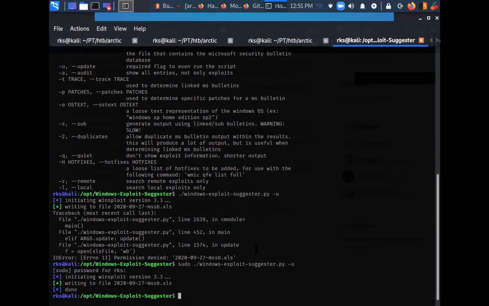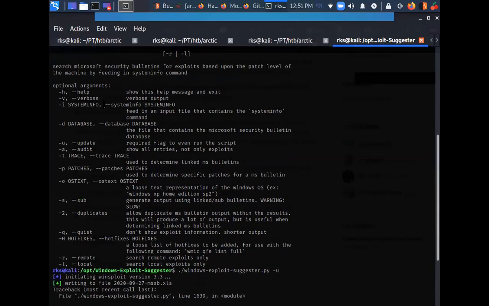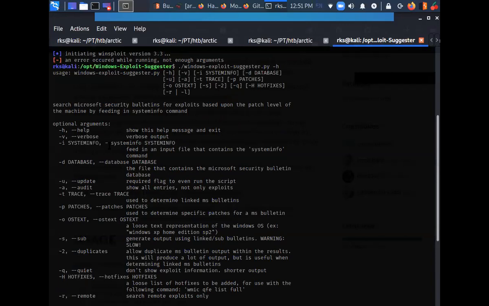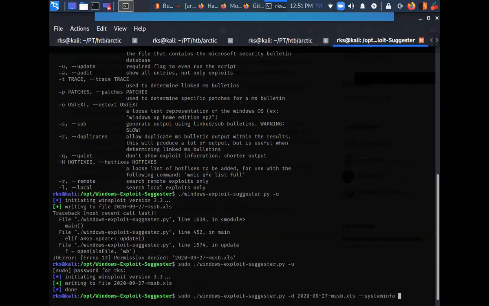Writing to the file done. This is the database that we are going to use. Let's do hyphen -i for system info. Okay, -d for database. So let's do -d database -i system info. This is better.